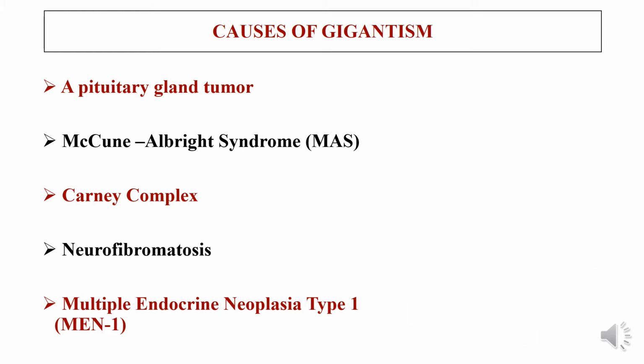or a tumor in the pancreas, which is also responsible for the synthesis of growth hormone-like hormones, and the parathyroid gland. Likewise, in this condition, there will be tumors in the pituitary gland or else in the pancreas or parathyroid glands. This will increase the basic metabolic rate in our body, which in turn increases the growth of the body, which leads to the condition that is gigantism. And these are the major causes for the condition.